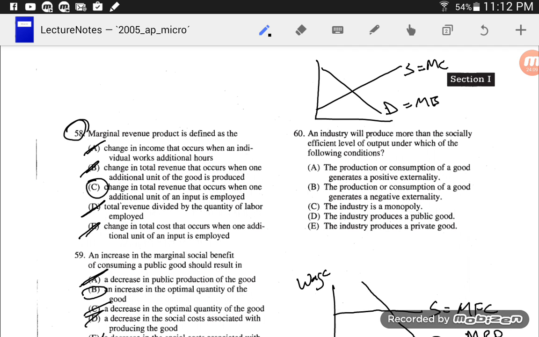is if we had a situation where the full cost wasn't recognized by the person who was producing it. So for instance, a factory that's producing and causing a lot of pollution, they might not be paying for the pollution, so the pollution, one of the costs, isn't actually weighed into their decision-making problem. So it's when we actually have this additional cost that isn't borne by the seller, and the definition of that is a negative externality there. So I'm going to go with B.